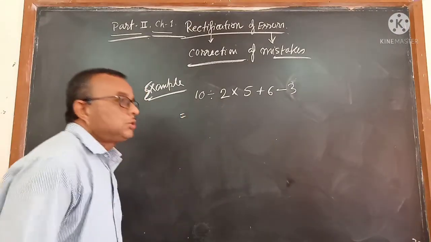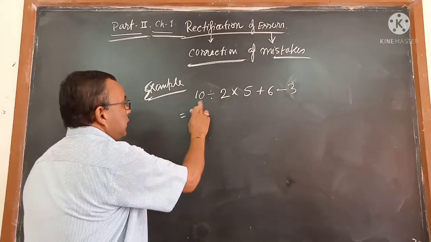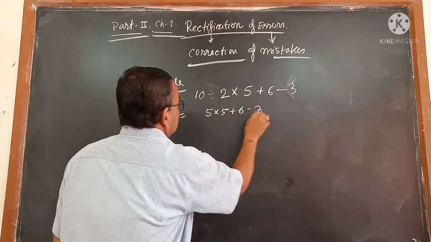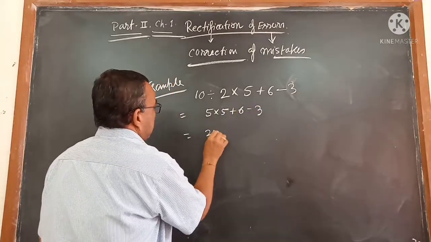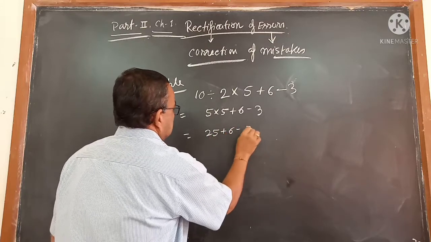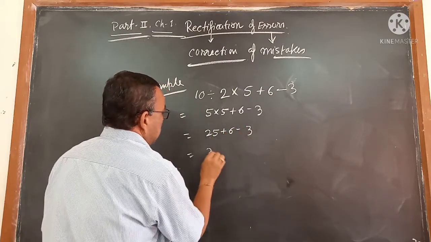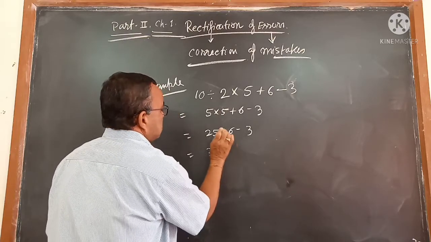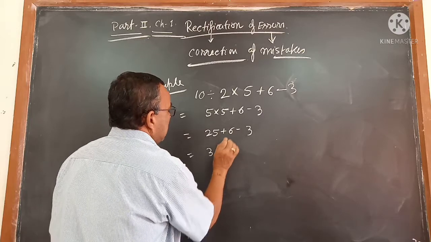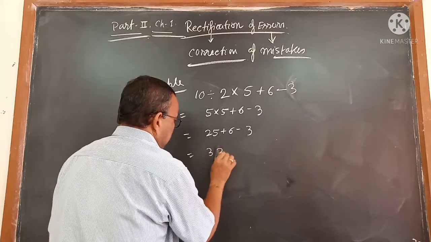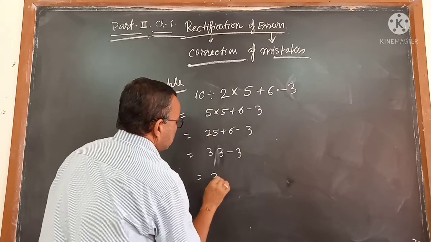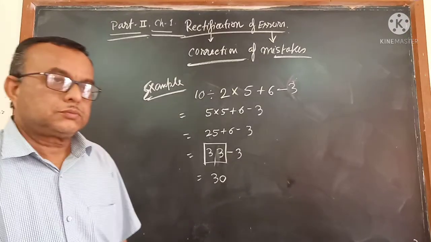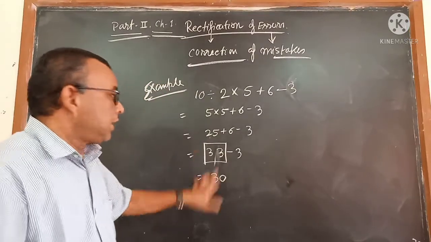Everyone knows the division comes first. So 10 divided by 2 means 5. 5 into 5 is 25, plus 6 minus 3. This is the first step. The second step is 25 plus 6 minus 3. And the third step is 31 minus 3. But in place of 31 minus 3, suppose here you wrote 33 minus 3 and you wrote 2. This is a mistake. And you got the answer 30.